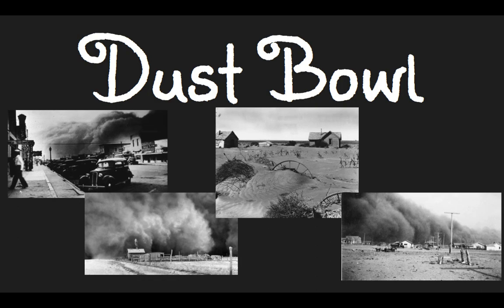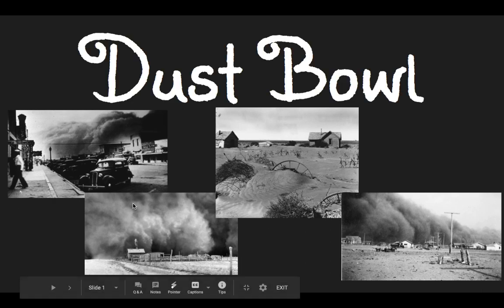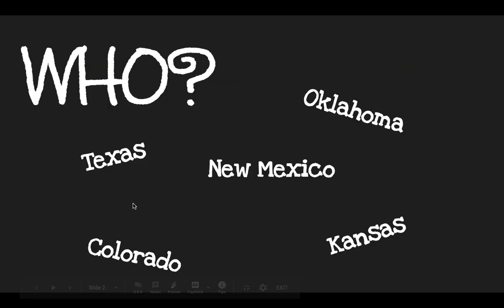They were using tools to dig up the dirt. Well, it was so dry, and there was so much land just full of dirt that when the wind would come through, it would bring up these huge dust clouds. And we're going to talk about what they called those dust clouds. But first, we need to know who was affected by the Dust Bowl.